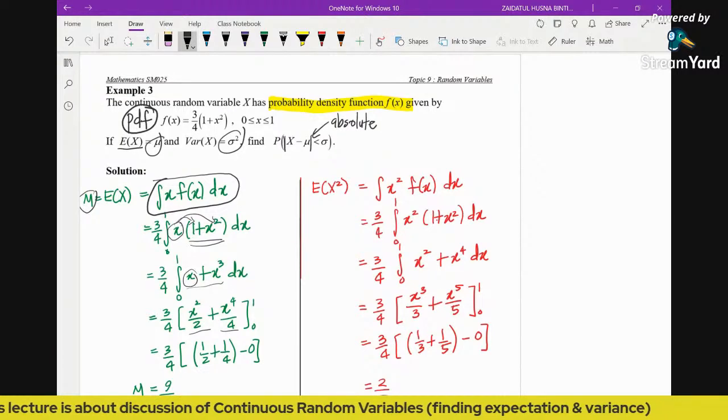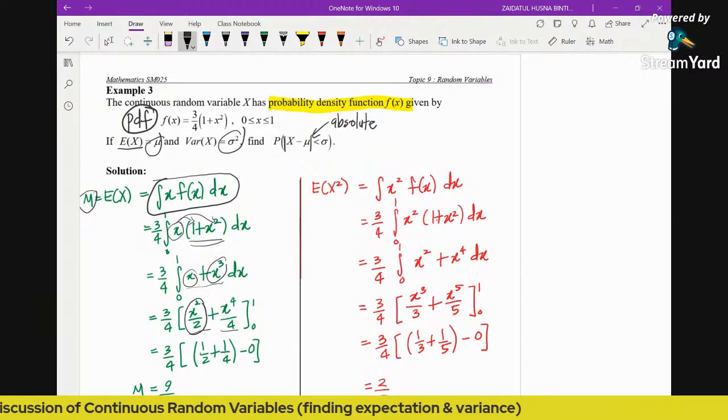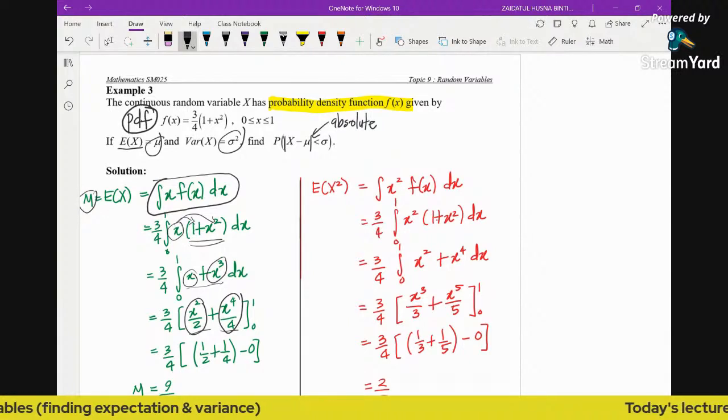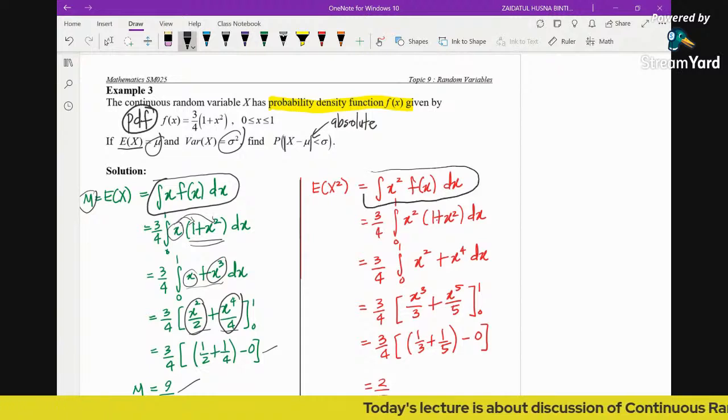So integrating x will give you x squared over 2. Integrating x cubed will give you x power 4 over 4. And then by substituting limits, you will get this value. And the same thing we also do for the expectation of x squared.